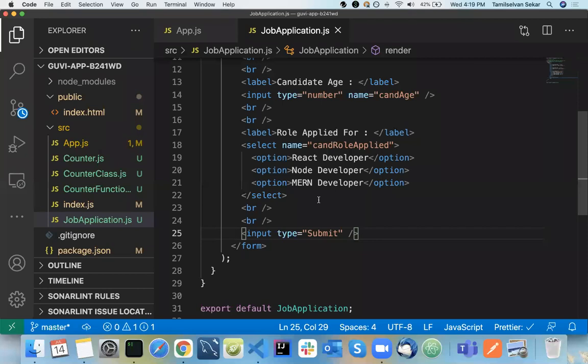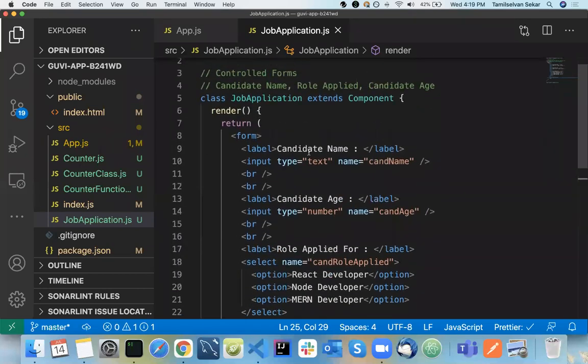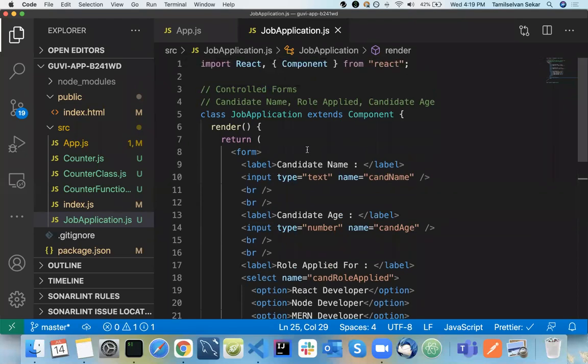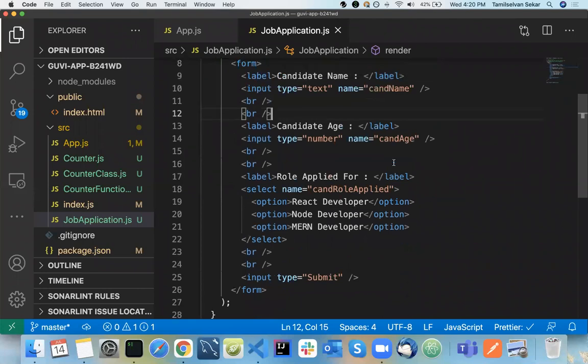So now, I told you, right? I'm going to show you controlled forms now. I'm not going to show uncontrolled, so basically we'll follow controlled forms only. That's why we are in React now. If you use uncontrolled forms, there is no need to use React at all. You can use basic JavaScript. So now I'm going to use a controlled form. What is a controlled form? Each and every form field is going to be controlled by your states.